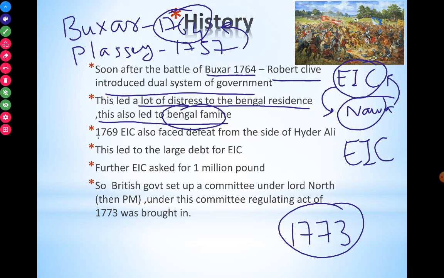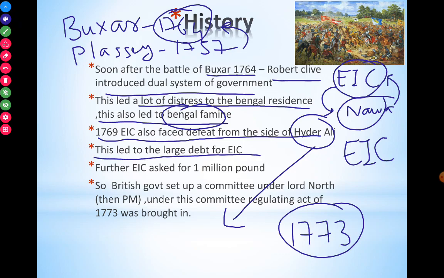In 1769, the East India Company also faced defeat from Hyder Ali. Hyder Ali, we know, the father of Tipu Sultan, was from South India. So the East India Company faced a challenge from Hyder Ali too. This led to a large debt for the East India Company.